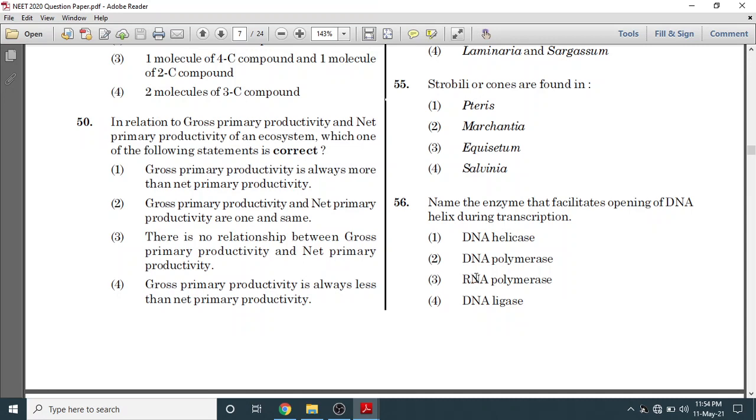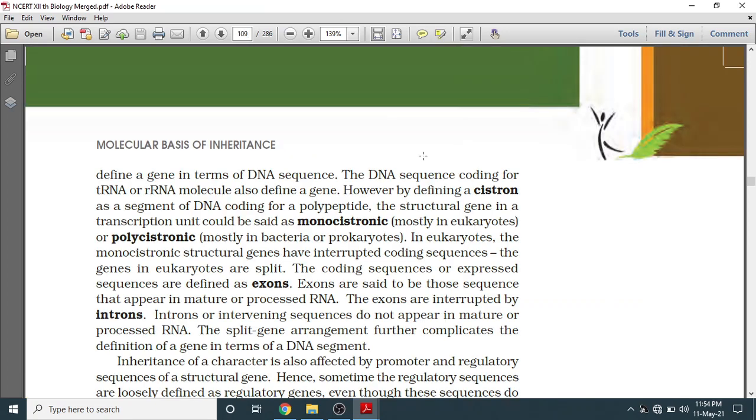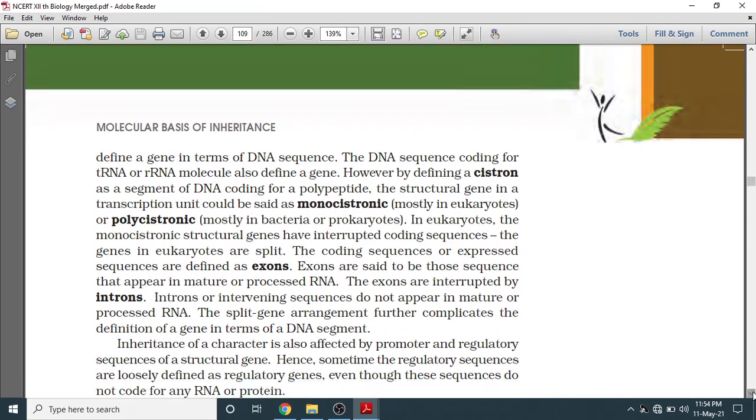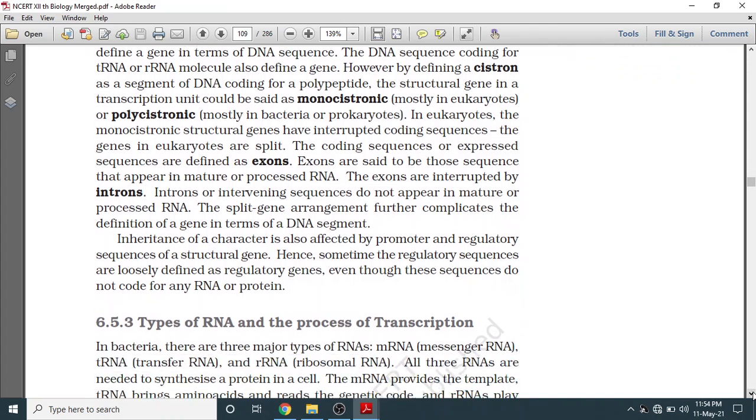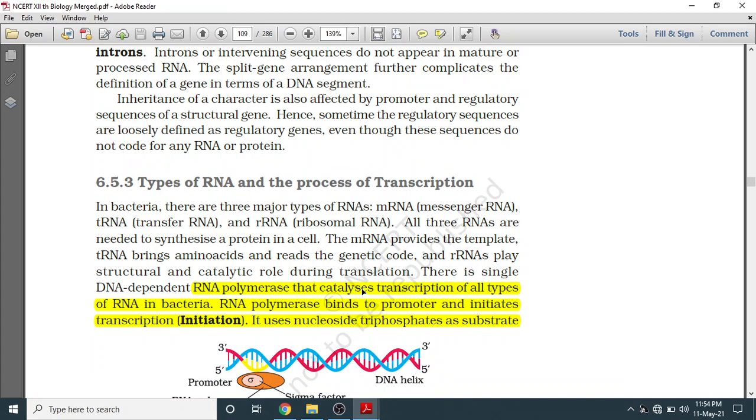Question number 56. We will go to page number 109. Which enzyme is involved? RNA polymerase catalyzes transcription of all types of RNA in bacteria.